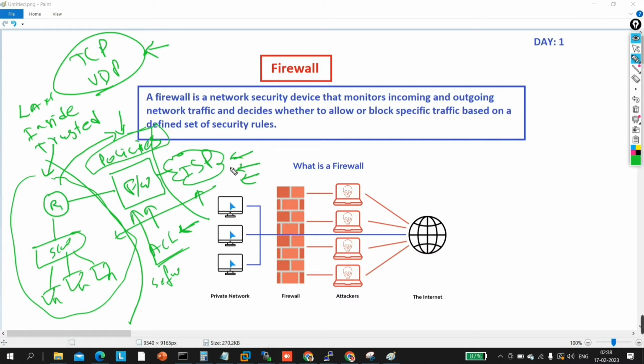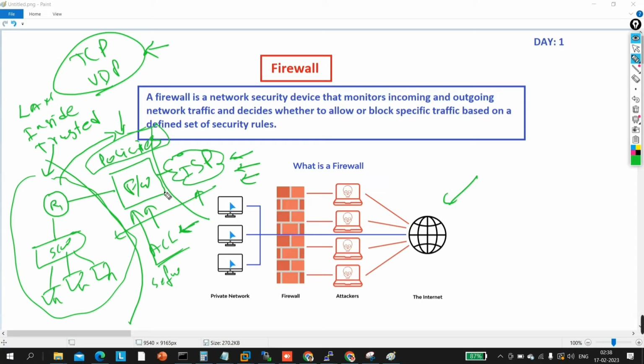Okay, the next thing you can say about a firewall is that it can also protect inside networks from each other. So if an interviewer asks you whether we can place a firewall between inside networks, yes, we can place a firewall inside the network as well, to protect our networks from each other.